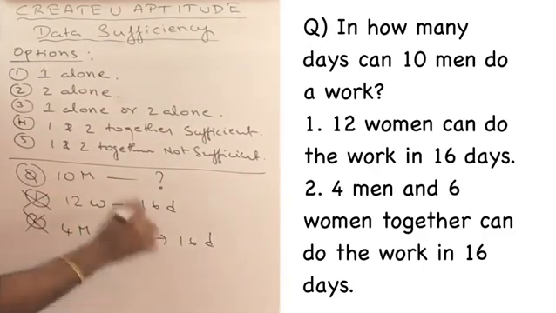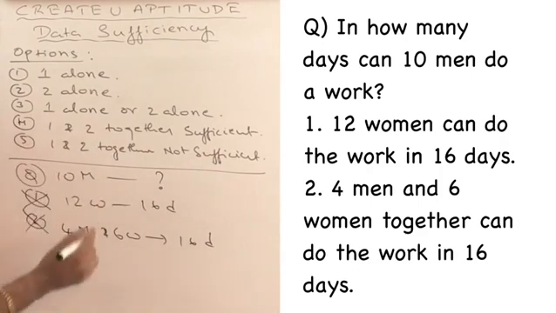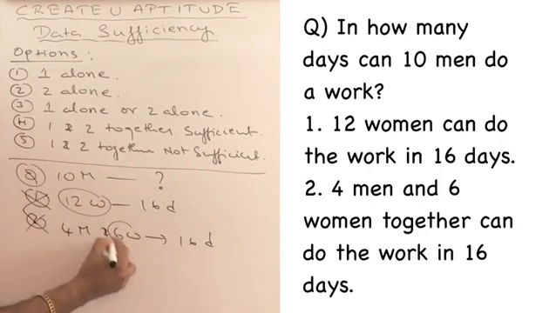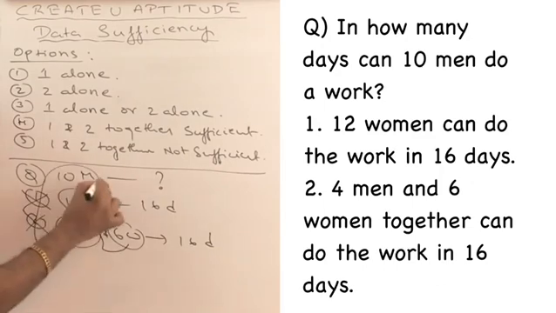But when I combine them, I want to know 10 men and I know 12 women. From 12 women I can know 6 women. From 6 women I can know 4 men. From 4 men I can know 10 men.